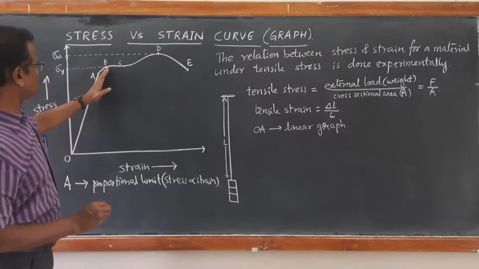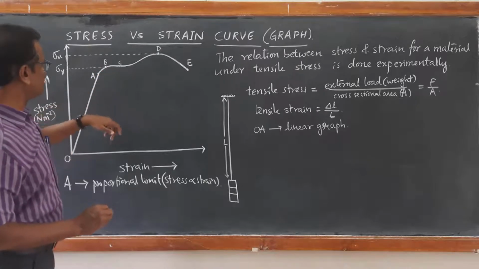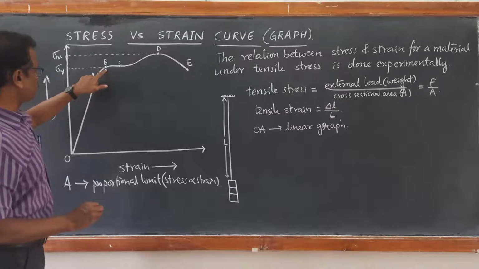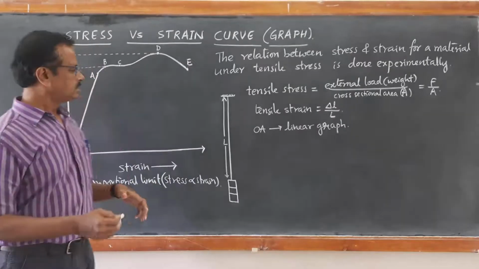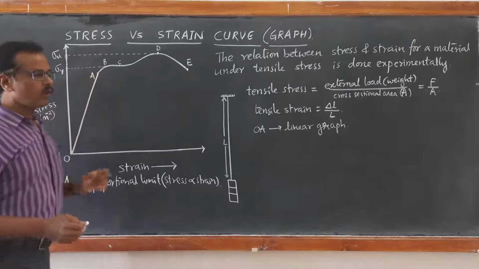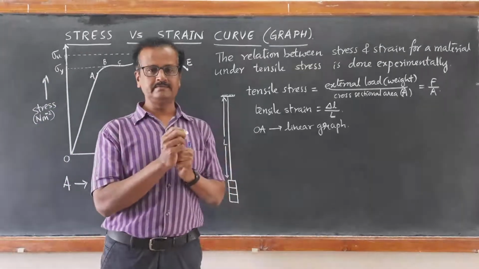It becomes slightly curved from A to B. But still, up to this point B, when the external load is taken out, the wire regains its original length.